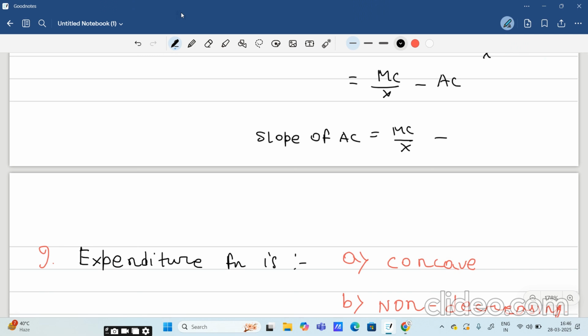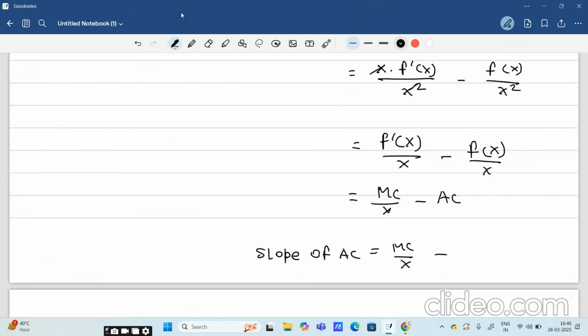Yes, so that is, yes, I am saying that I have done some mistake here. This is supposed to be x square, and this should be AC by x. How is it AC by x? Look, function of x by x square, I can write it as function of x by x into 1 by x. So function of x by x is AC into 1 by x, so that is AC by x.